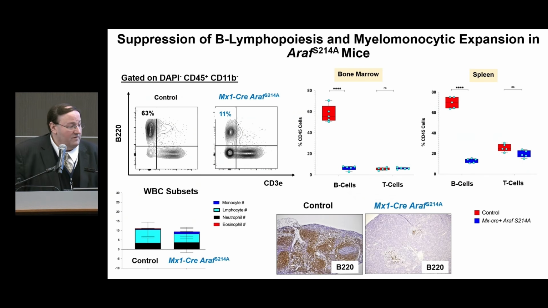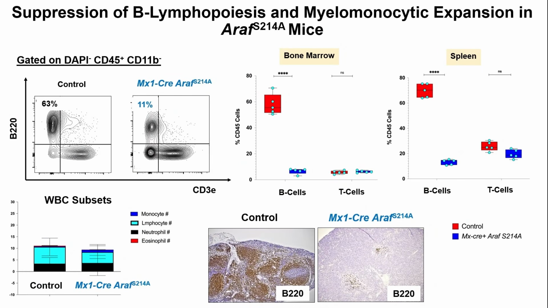When we evaluated the bone marrow and spleen, we saw a suppression of B lymphopoiesis in the MX1 Cre positive ARAF mice compared to the Cre negative mutant mice. When you look at the spleen and stain with B220, most of the B cells are depleted in the MX1 Cre ARAF mutant mice compared to the Cre negative mice. So we see a suppression of B cell lymphopoiesis.